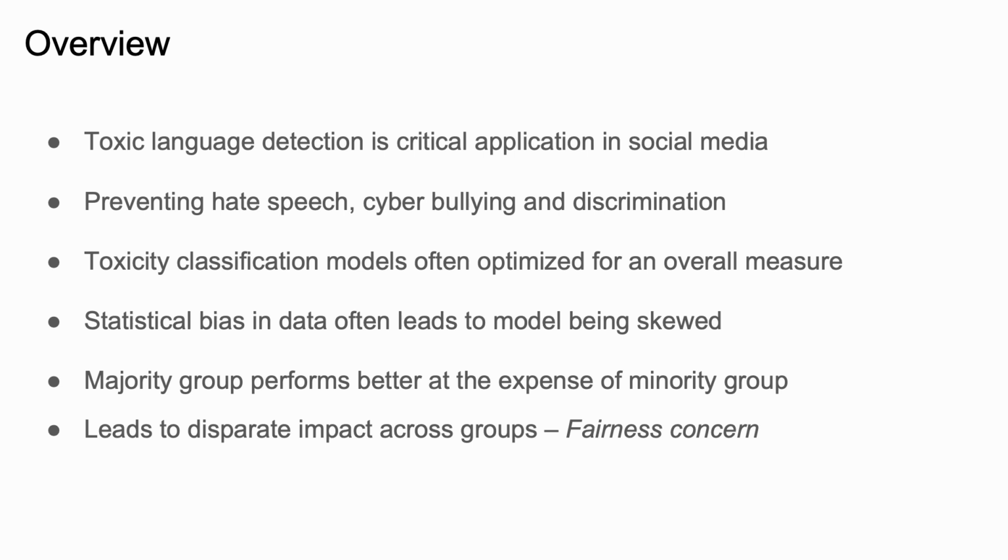When training classification models, we often optimize it for an overall measure like accuracy. This protocol often ignores group-specific performances, where the statistical majority performs better at the cost of the statistical minority. This raises concerns of algorithmic fairness, especially around disparate impact across groups.